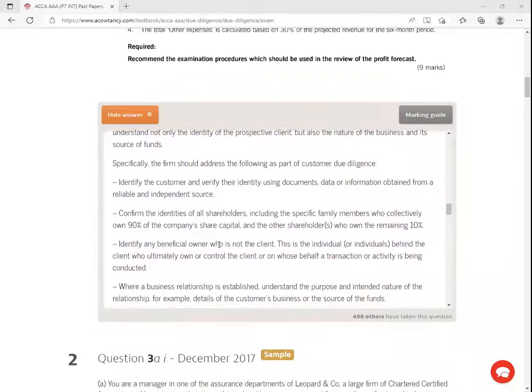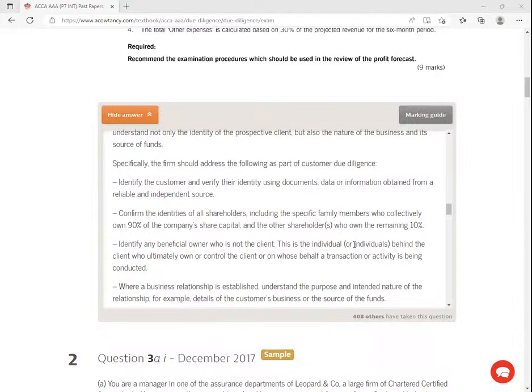This thing is becoming quite a big thing, even in Kenya here, the concept of beneficial owners. There is a time the registrar of companies had asked all companies to declare what we call beneficial owners. Because like now this son, they have set up some company for him abroad. Even if they say that this company belongs to the son, we know that the son never invested, never had that capital, right? The beneficial owner, of course, is the father, right? So identify any beneficial owner who is on the client.